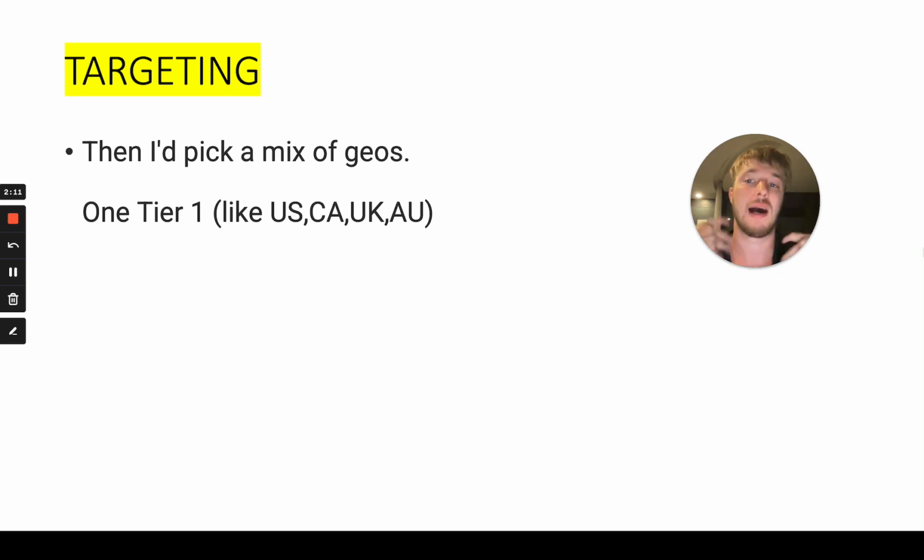Why Hong Kong? Hong Kong is an English-speaking country, right? They speak English. So you're not targeting China, you're targeting Hong Kong. It's different. It's basically a sub-tier, not a tier 1 country, maybe a tier 3 or tier 2 country. That's why you can get lots of sales and conversions from ClickBank or MaxWeb, whatever CPA affiliate marketing you're doing, or revenue share, doesn't matter. Whatever offer you're promoting, it's all about targeting the right geos.